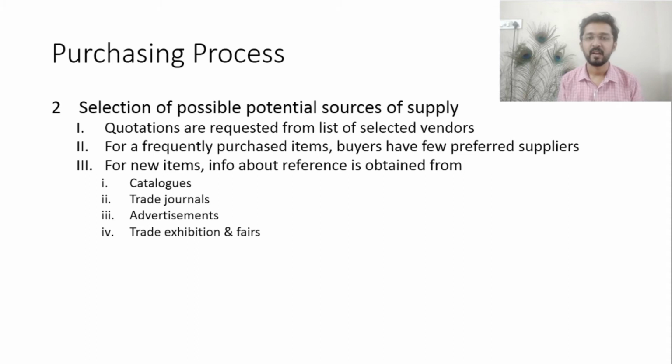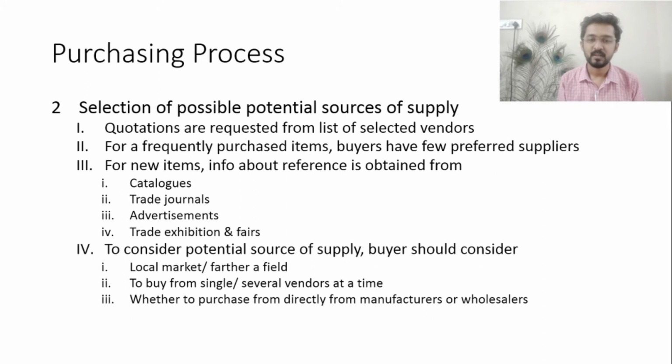When officials of the enterprise visit trade exhibitions and fairs, the data of those suppliers is maintained, and from that data we can find the possible suppliers.